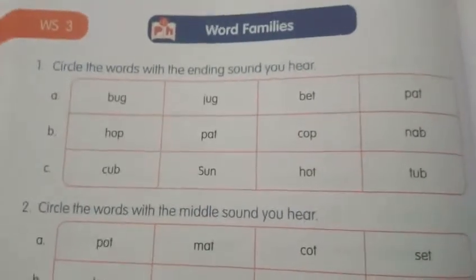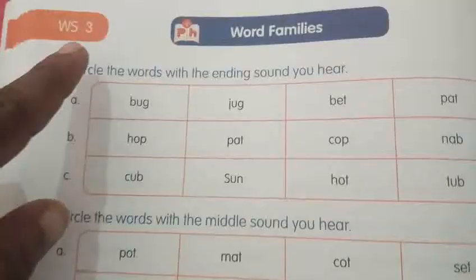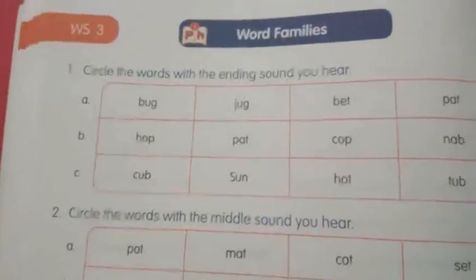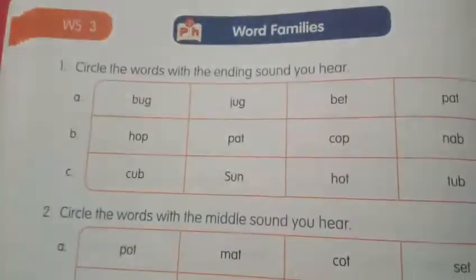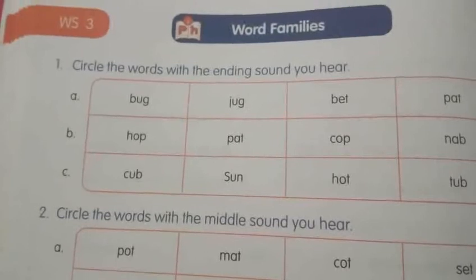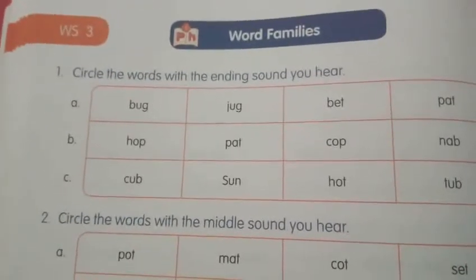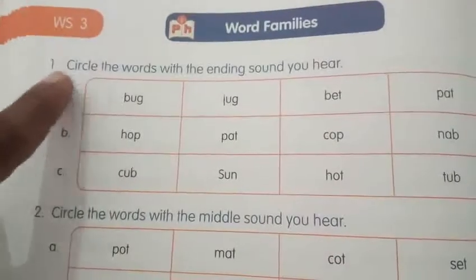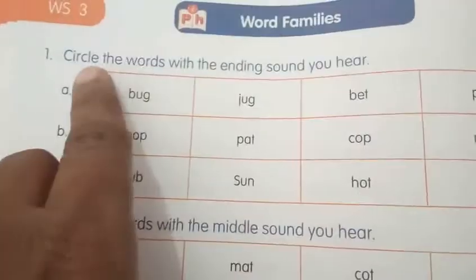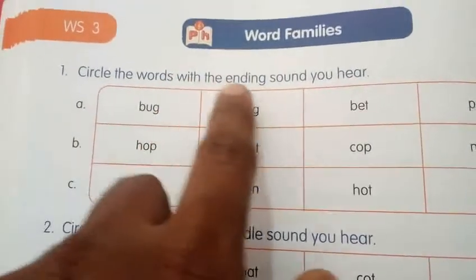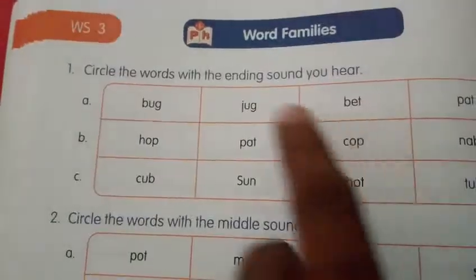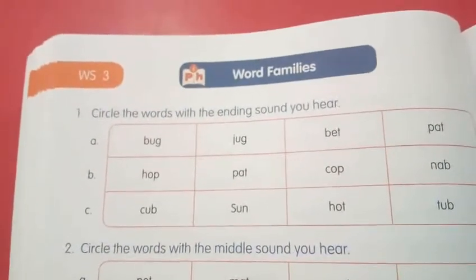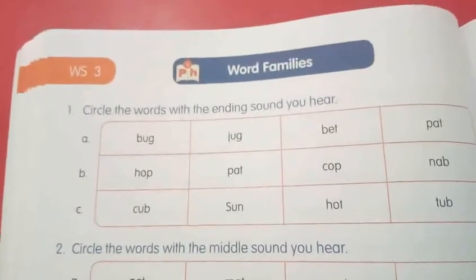Shall we do one worksheet related to this? You will open your worksheet number 3, page number 82, question number 1. I'll give you 3 seconds. 3, 2, 1. I hope you have all opened worksheet number 3, question number 1. See the question. Circle the words with the ending sound you hear. Now I will say the letter sound and you have to circle all the words ending with that sound.